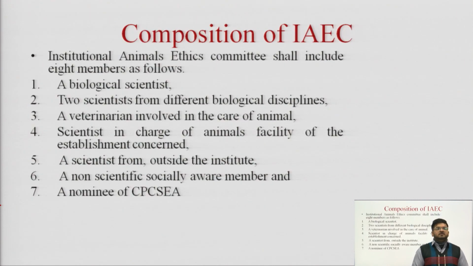As well, we have studied the composition of the Institutional Animal Ethical Committee, which consists of 8 members: a biological scientist, 2 scientists from different biological disciplines, a veterinarian involved in the care of animals, a scientist in charge of the animal facility of the establishment concerned, a scientist from outside the institute, a non-scientific, socially aware member, as well as a nominee of CPCSEA.